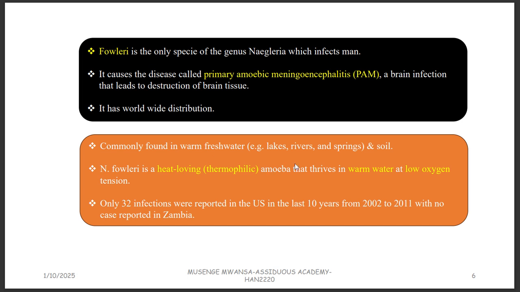Naegleria fowleri is also found in the soil, not just in fresh water. Take note that it is a heat-loving amoeba. It is thermophilic. So where there is high temperature, it loves that place. That's why it's found in warm, fresh water and also in the soil. It is going to thrive in warm water even at low oxygen tension. So reduce oxygen, you do not kill it. It will still be there.